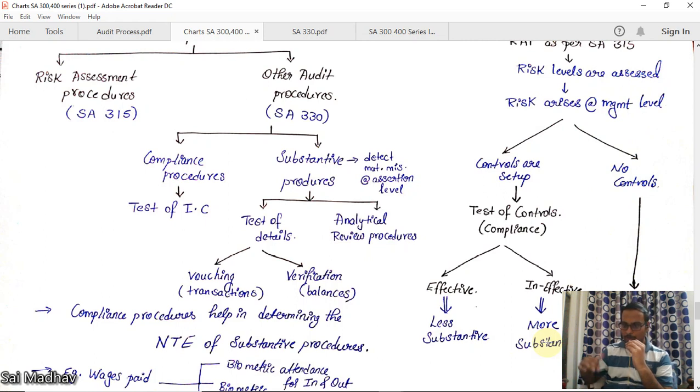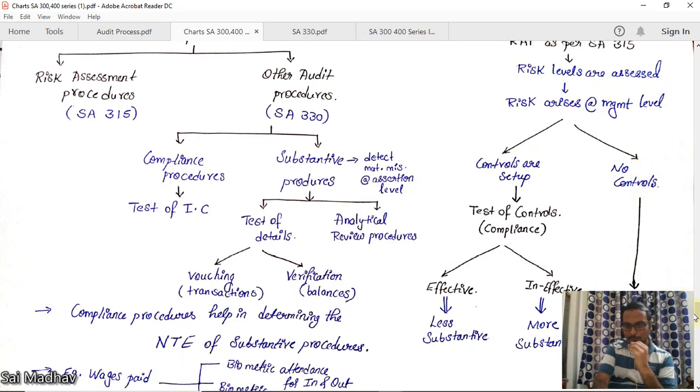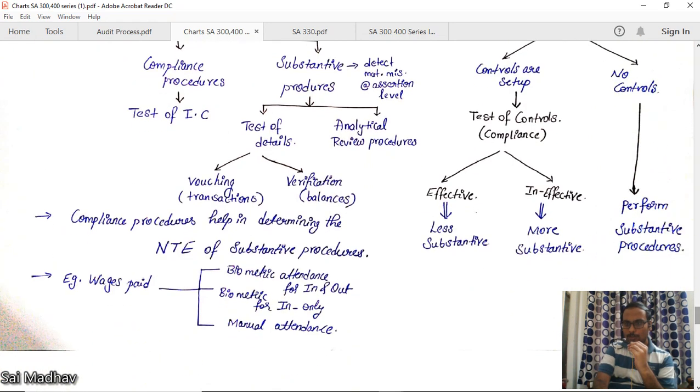If controls are effective, then you will perform less of substantive procedures. If not effective, you will perform more of substantive procedures. If there are no controls at all, then there is no choice for you. You will perform substantive procedures only. Understood? Now, compliance procedures help in determining the nature, timing and extent of substantive procedures. This is very important.